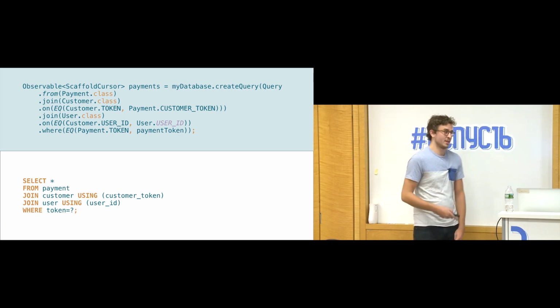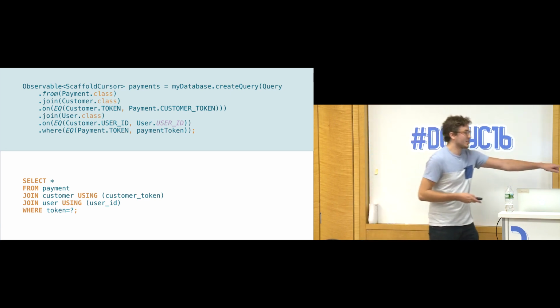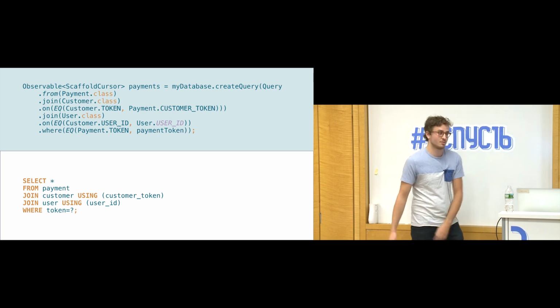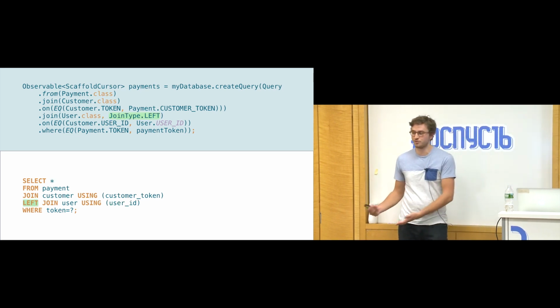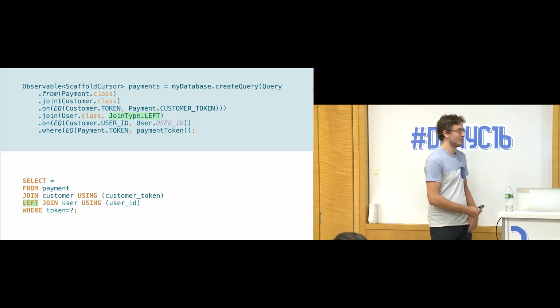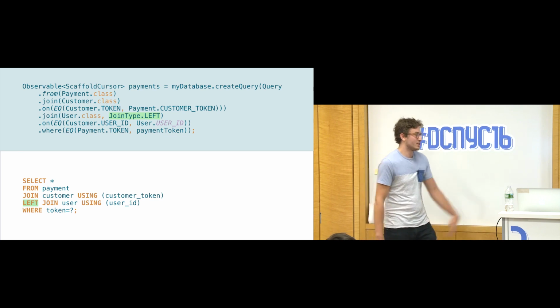What made it more difficult was making changes. So let's say, for example, that we have a customer for a payment, but we don't have a contact for that customer. We still want to return the payment, so what we have to do is turn it into a left join. So in Scaffold, this became a little confusing because you declared the type of join after the join. You could have made it just a method, say like left join user class, lots of different ways to do it. In SQL, it's pretty readable.